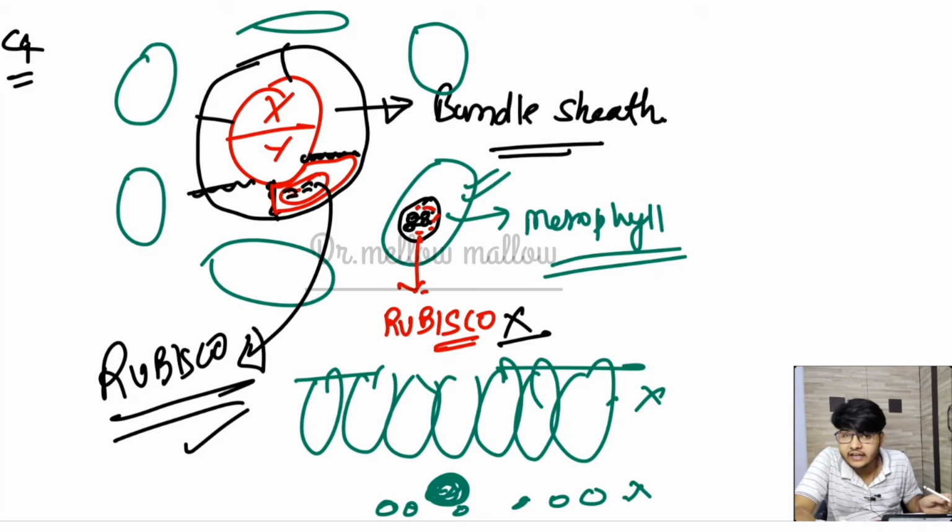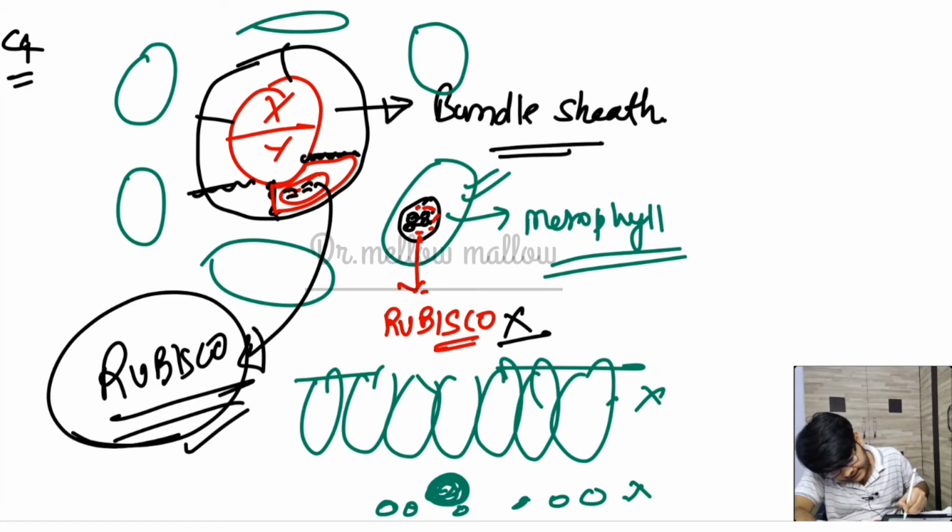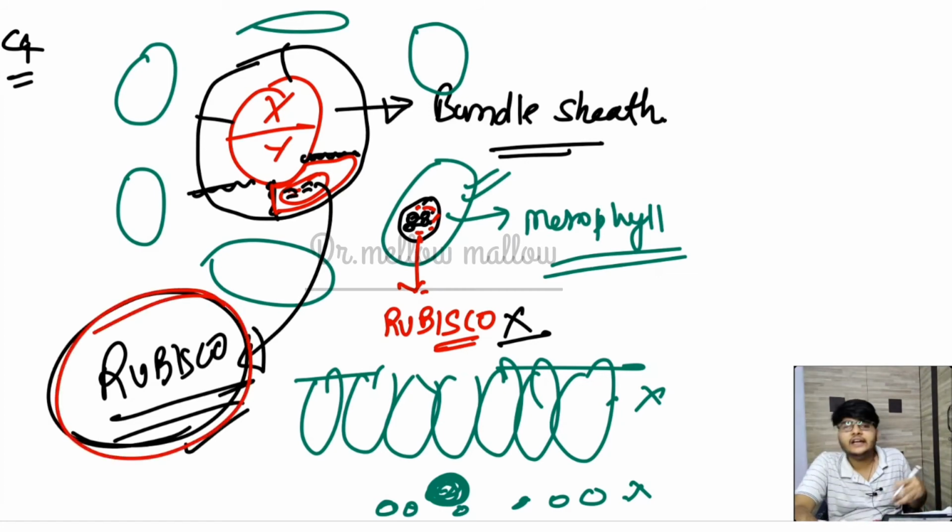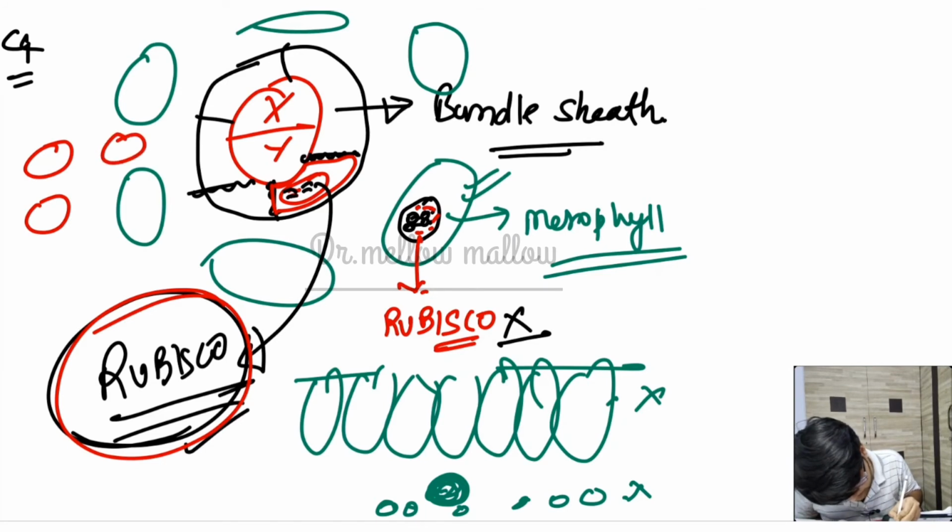Listen to me very carefully, there is some problem related to this Rubisco. In the location wherever Rubisco is present, it has a tendency to bind with oxygen. So the cell is doing a fantastic job. In any case, if Rubisco is present, it will ensure that no oxygen release happens there, or no oxygen is present there. So sir, what does it mean? It means that in the bundle sheath cells this grana is absent.